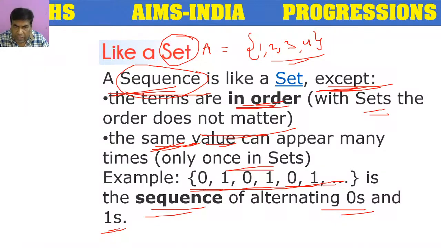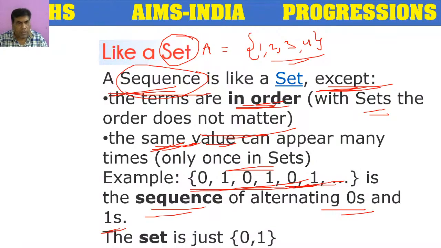But if the same numbers are written in the form of a set, then what do we have to write? Only 0, 1. Only two elements we have to write, because in sets, repetition is not allowed. So once again I am repeating.